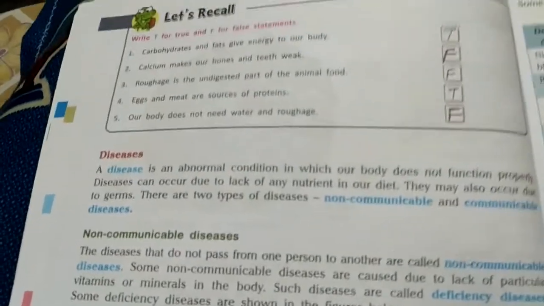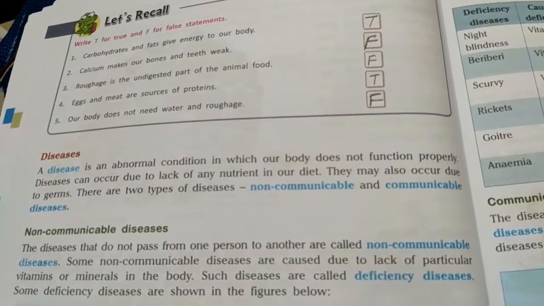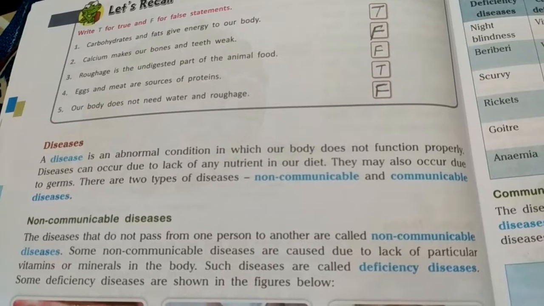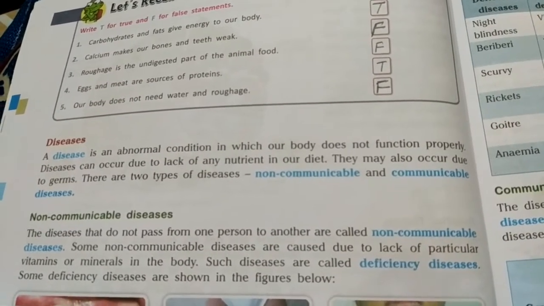Now, the second subpart. The same thing is written over here also: a disease is an abnormal condition in which our body does not function properly. Diseases can occur due to lack of any nutrient in our diet. They may also occur due to germs.